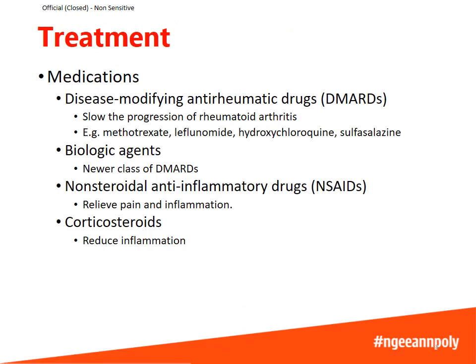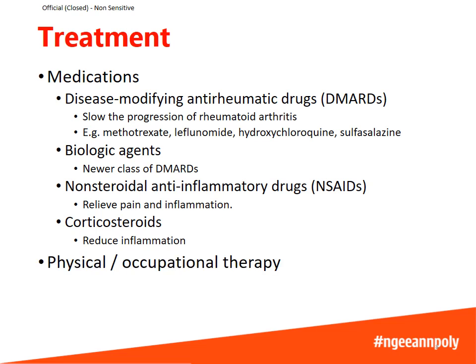There are several medications available to treat rheumatoid arthritis. DMARDs and biologic agents help to slow down the progression of rheumatoid arthritis. NSAIDs help to relieve pain and inflammation, and corticosteroids reduce inflammation as well.